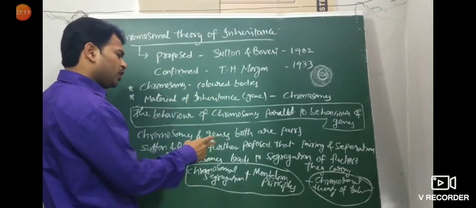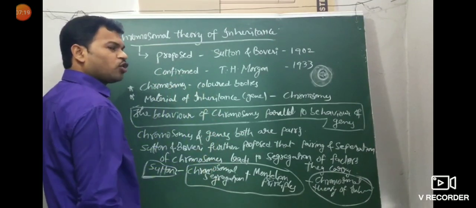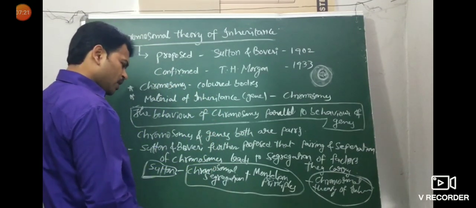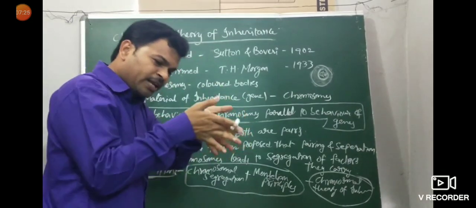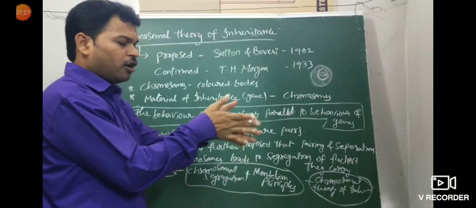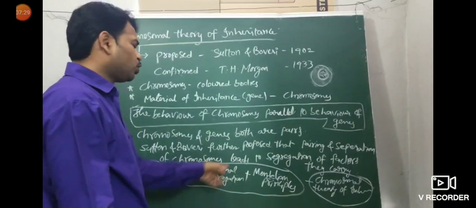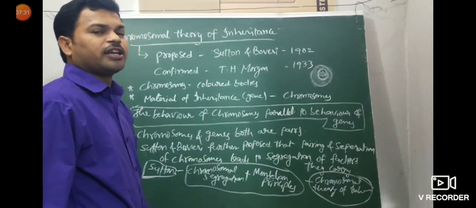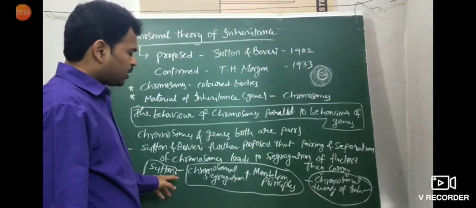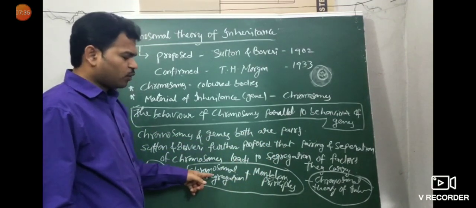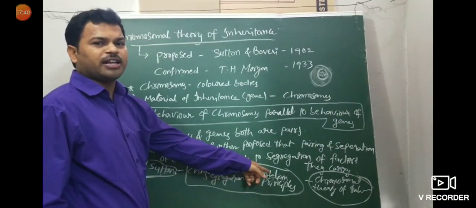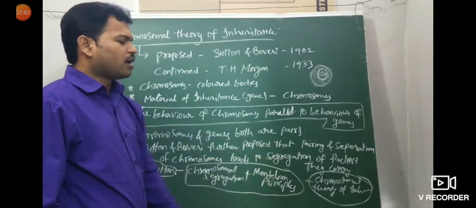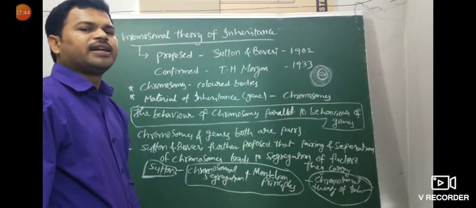Two alleles of a gene are present on homologous sites of the chromosomes. Sutton and Boveri further proposed that pairing and separation of chromosomes leads to segregation of the factors they carry. Then Sutton united the knowledge of chromosomal segregation with the Mendelian principles, and it is called the chromosomal theory of inheritance.